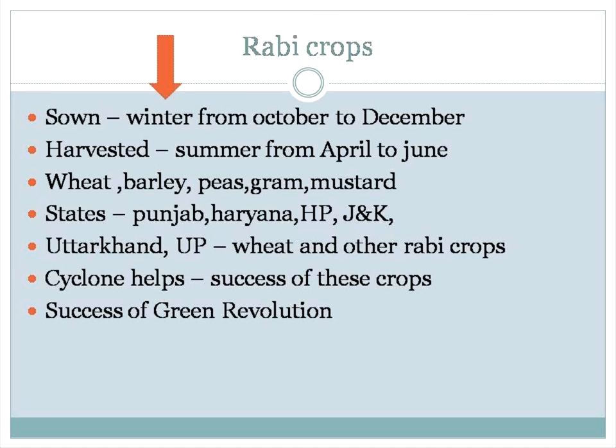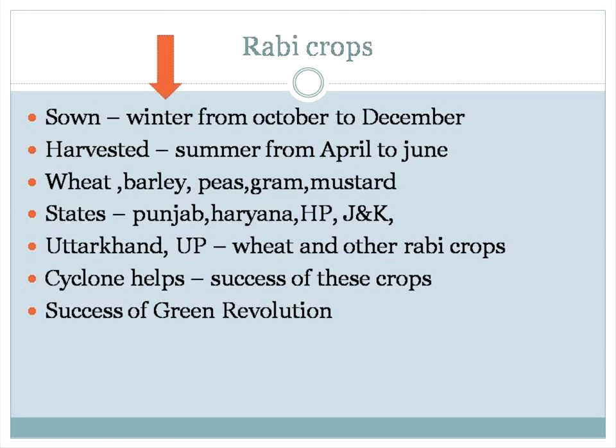Sowing, I already told you the process in agriculture activity, in the first session. That is the sowing process. How this Oryza sativa is taken up to the consuming level, you can tell that. It is sown in winter from October to December, and harvested in summer from April to June.